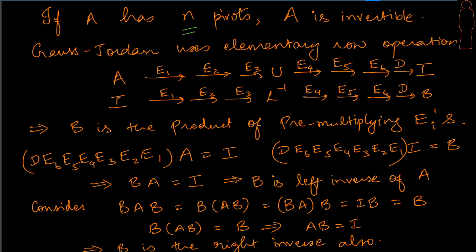Similarly, we started with I simultaneously, applied the same row operations in the same sequence and order, got into L inverse, and we got here to this B, right? We know what B is by now, but let's assume that we will just call it B for now, because we don't know whether the inverse exists or not, right? Okay, now when we actually write a proof, we should not be talking about E1, E2, E3, but since we just finished this example, I thought it would be easier for you to relate when I say E1, E2, E3.